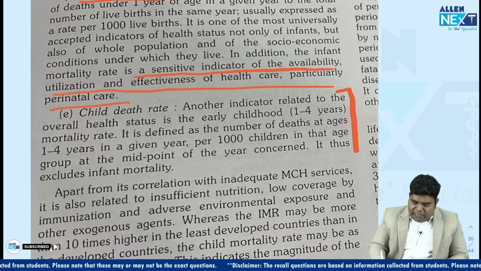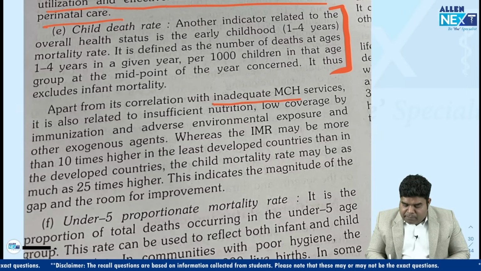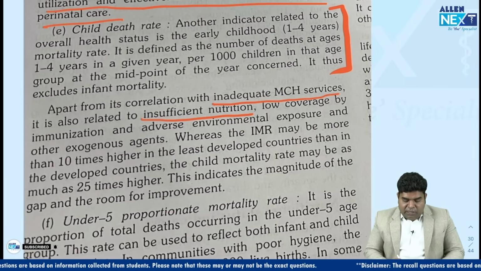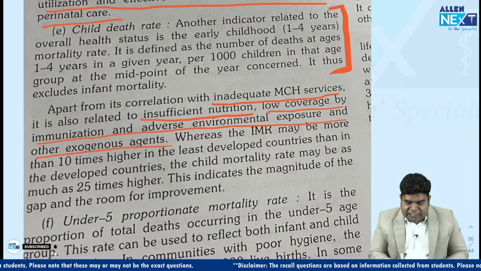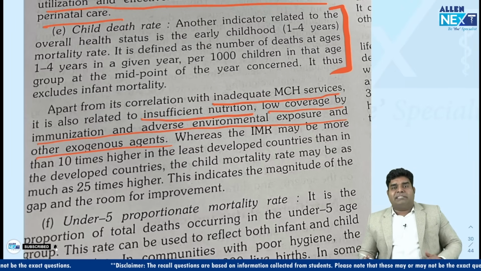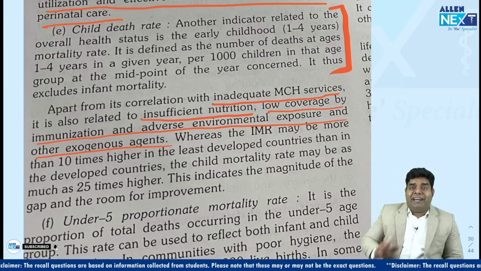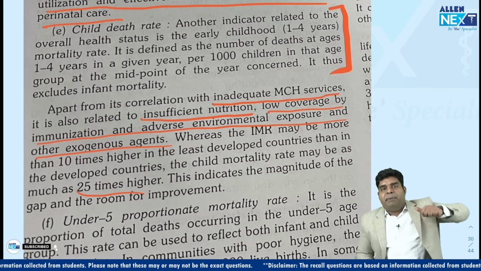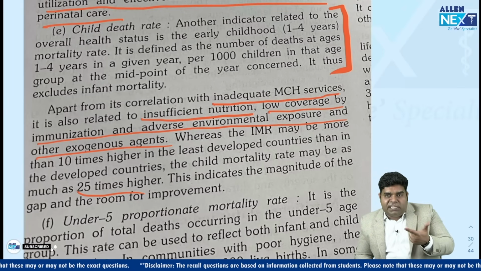So child death rate, they have said that it tells about inadequate maternal child health services. It tells about insufficient nutrition, low coverage of immunization and adverse environmental exposure. And IMR is something which can be 10 times more in least developed countries, but child death rate can be 25 times higher. So if they ask about best indicator of immunization services, best indicator of nutrition services, then we will